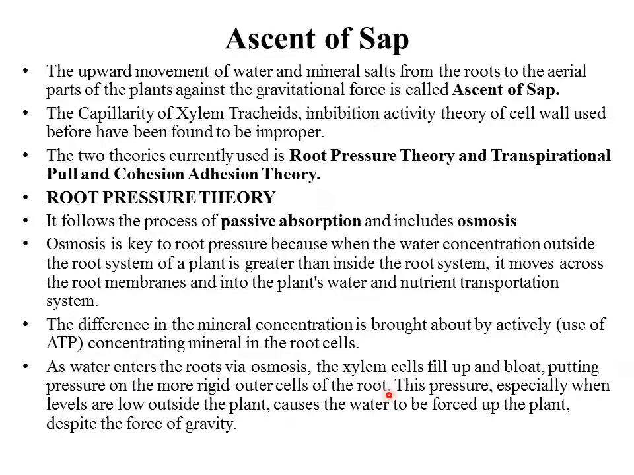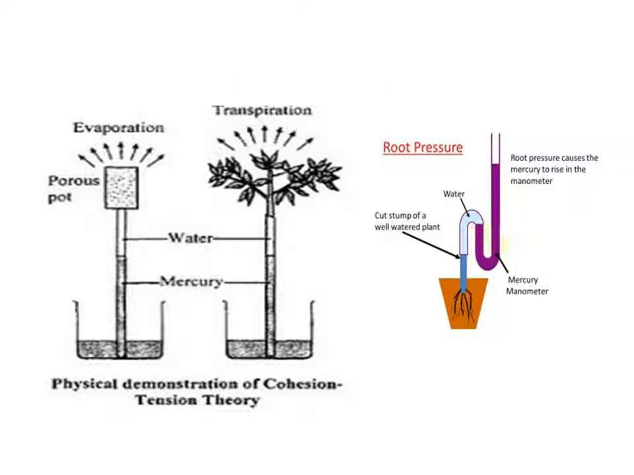So there is more pressure on the root cells, and this pressure is low outside the plant and causes the water to be forced up the plant. Because of this pressure, the water is made to move up despite the force of gravity. To explain the root pressure theory, we have an experiment here.